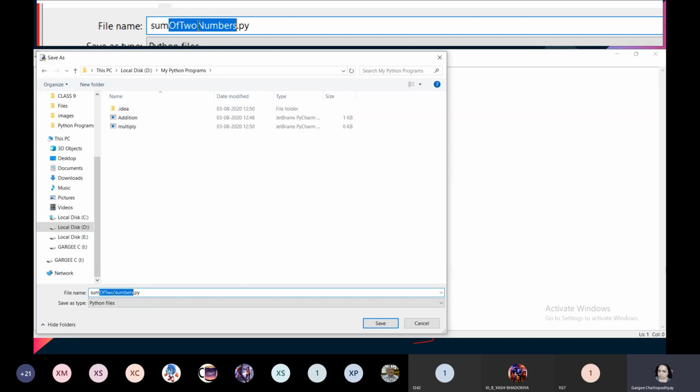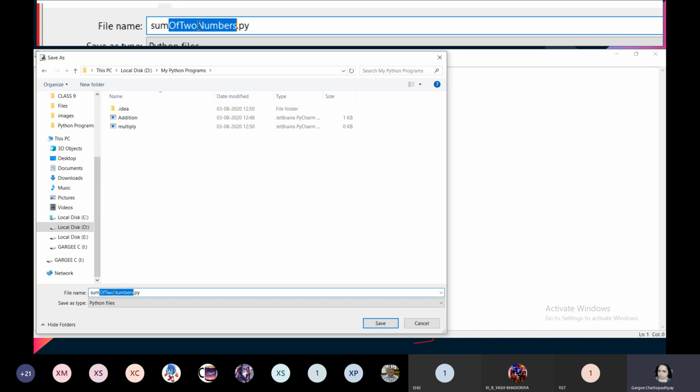Do not provide your name or surname to your programs, because when you create a lot of programs, it would be confusing to you yourself. Suppose you are using a series like Aditya, Aditya 1, Aditya 2, Aditya 3, and so on. Which program does Aditya 2 contain? Which program is there in Aditya 3?